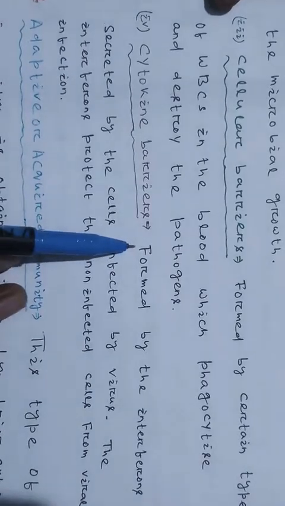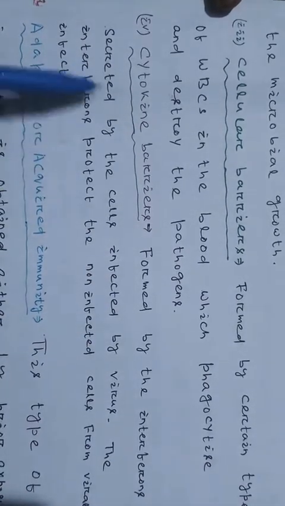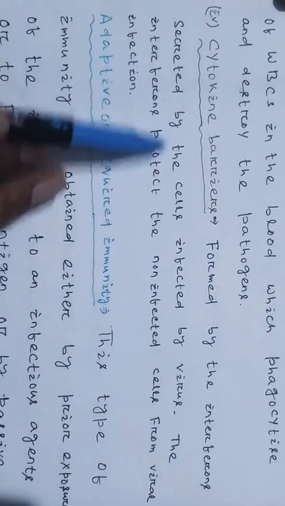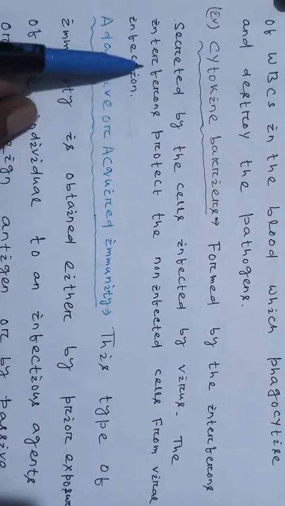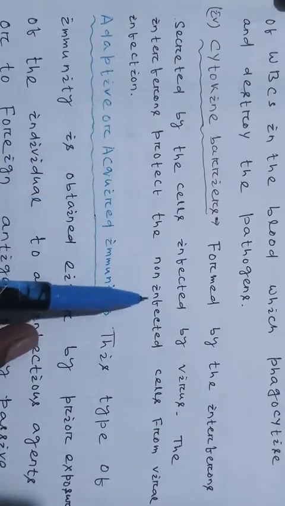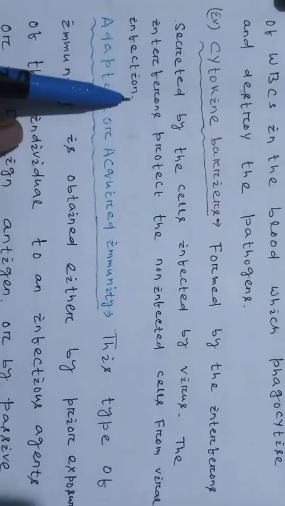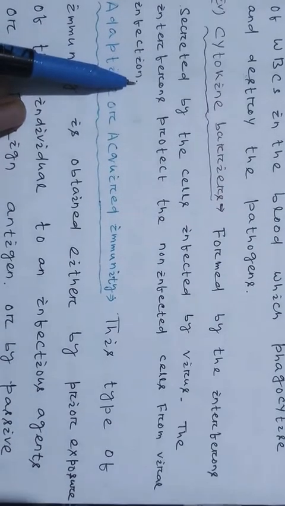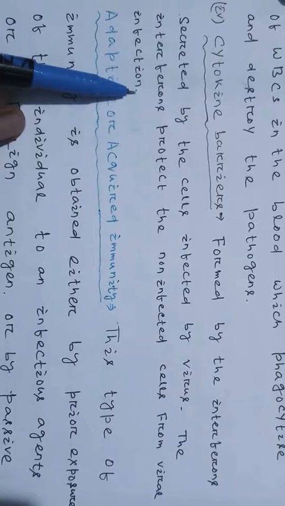This barrier is formed by the interferons, which are secreted by cells infected by virus. The interferons protect the non-infected cells from viral infection.